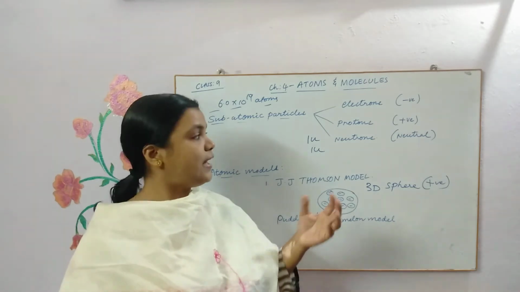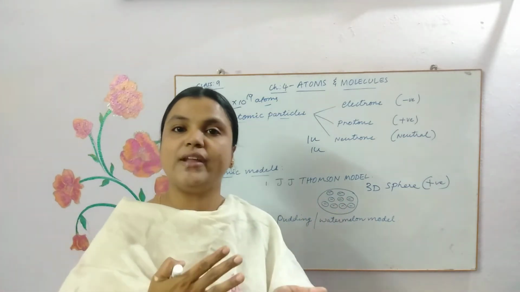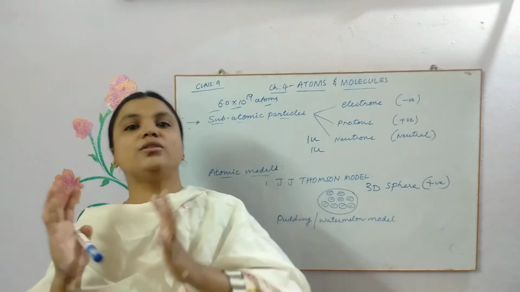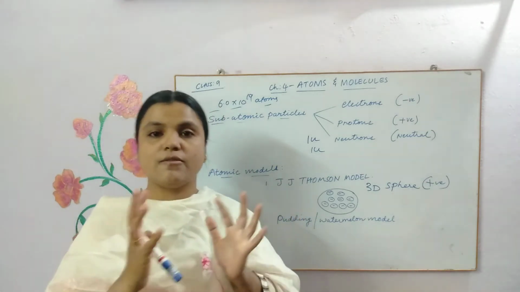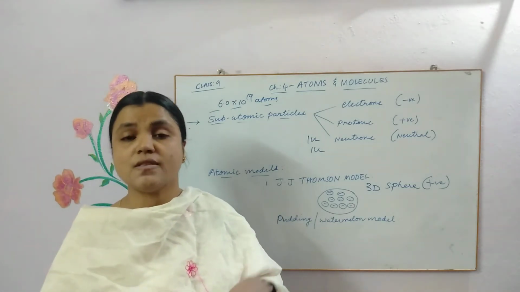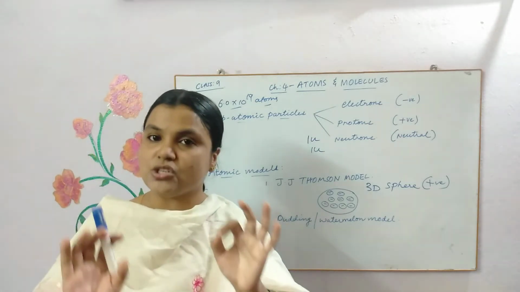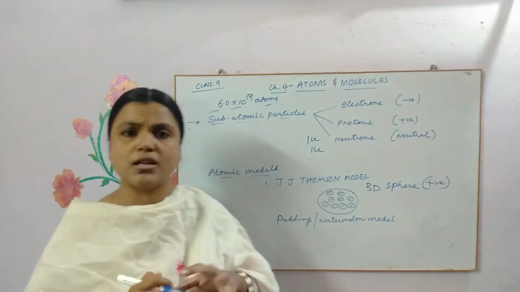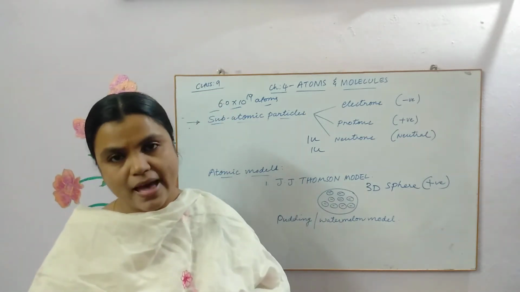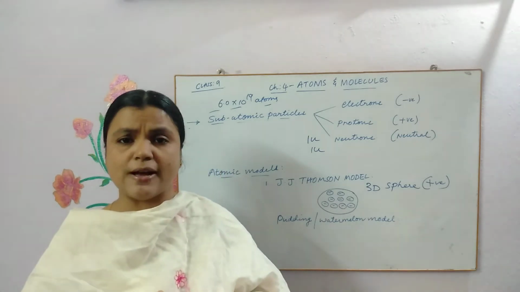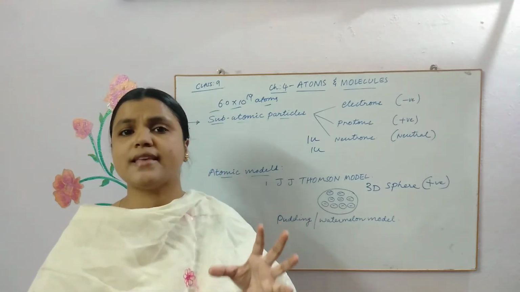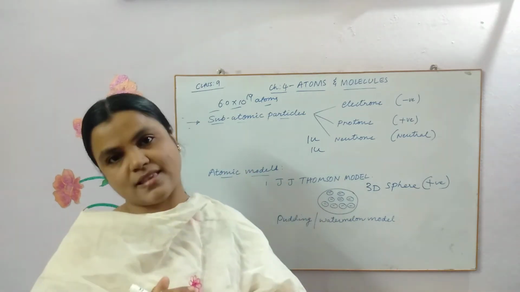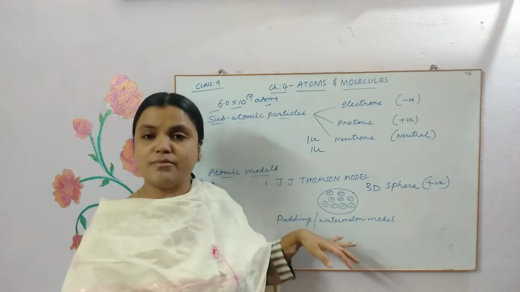He also said that the number of electrons will be equal to the number of the positive charges. The magnitude of positive charges will be equal to the magnitude of negative charges. That's the reason why the atom is neutral, he said. So he got some points. This was one of the first models to describe the structure of atoms, and he has some logic here. Why is the atom neutral? Because the positive charges and the negative charges are equal in number, he said.